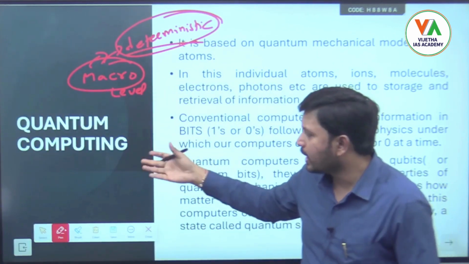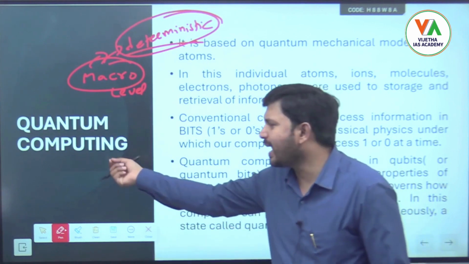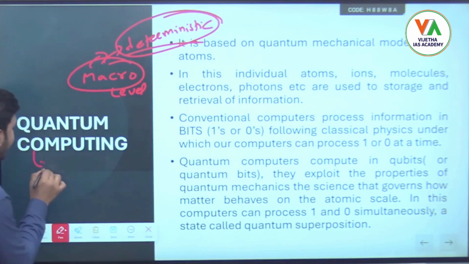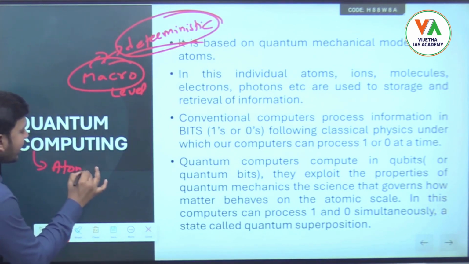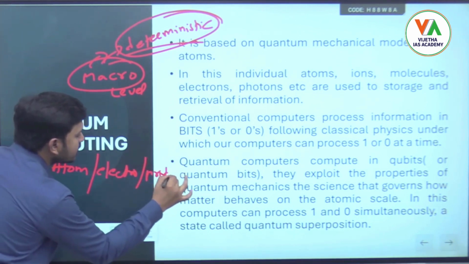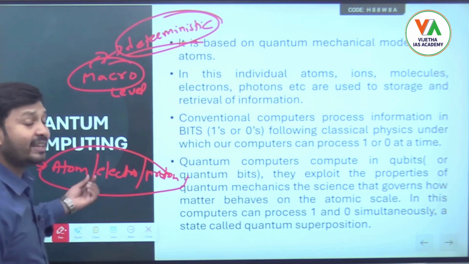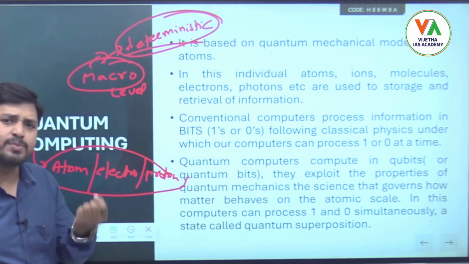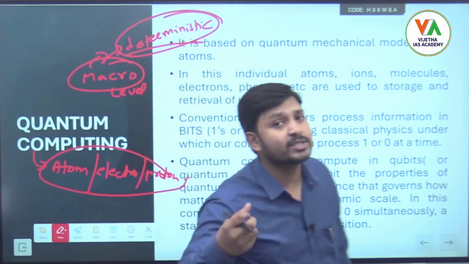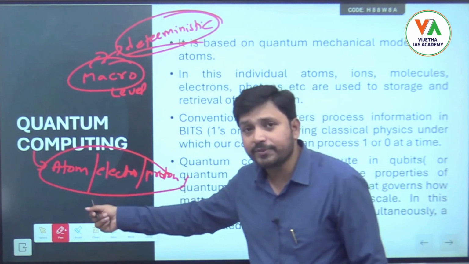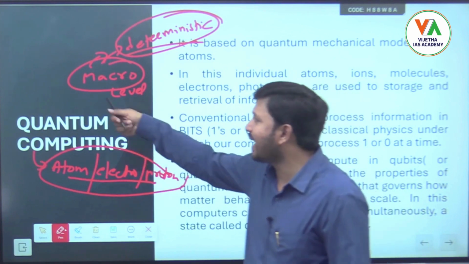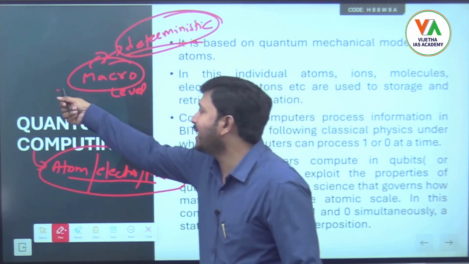For example, quantum computing works at very minute levels. It works at the level of atoms, electrons, or protons, at very micro, smaller levels. The physics operating there is called quantum physics. So quantum physics operates at the level of atoms, electrons, protons, neutrons, and classical or Newtonian physics operates at the macro level.